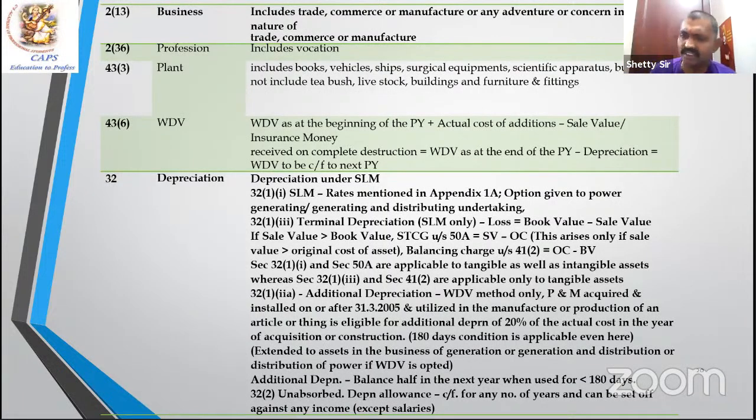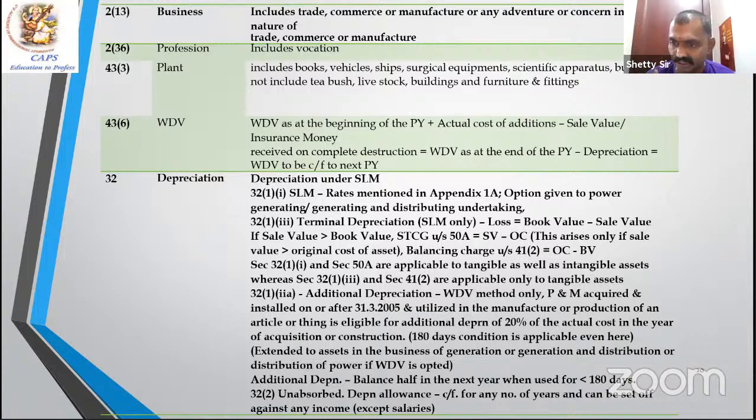WDV is applicable to every block based on the WDV as on 31st March. Simply open WDV, add addition, less sale value, or insurance money received for complete destruction. Whatever the WDV, it is to be taken. Used for less than 180 days, half. More than 180 days, full depreciation.